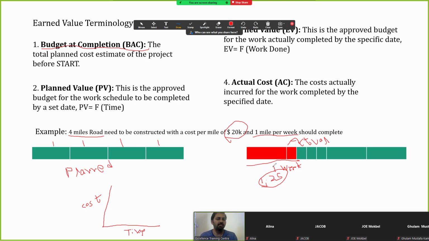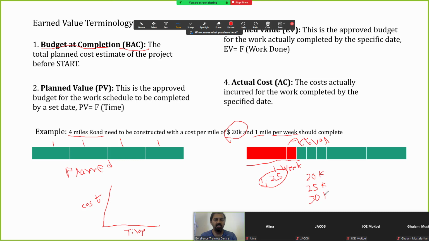The next thing is the different scenarios. If we complete the 1.25 work in 1 week, and if we complete it at 20K, that is one scenario, at 25K another scenario, and 30K another scenario.